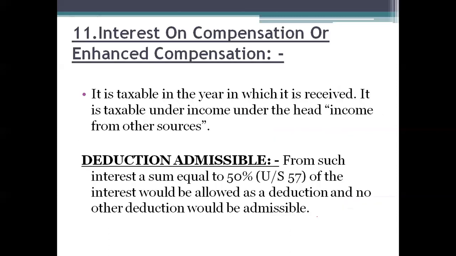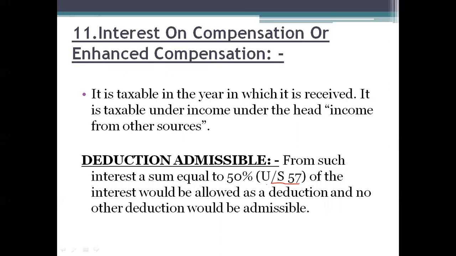Next, interest on compensation or enhanced compensation. If you are receiving any interest on the compensation amount or additional compensation amount, then it is taxable under the head income from other sources. From that interest, we can claim the deduction under section 57.